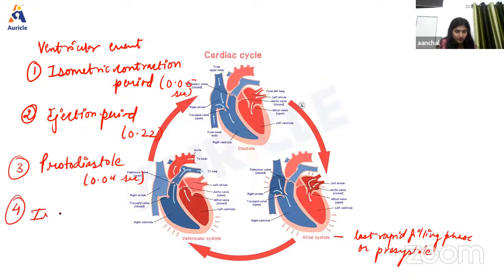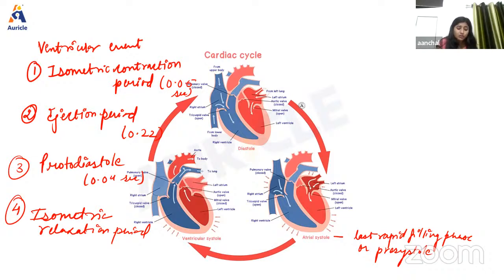Another phase we have, that is the isometric relaxation phase. So again, isometric is there. So in this phase also there is no change in the muscle fiber length. Okay. So isometric relaxation basically is a type of muscular relaxation that is also characterized by decrease in tension without any change in the length of muscle fiber. Okay. So isometric relaxation is also known as isovolumetric relaxation.